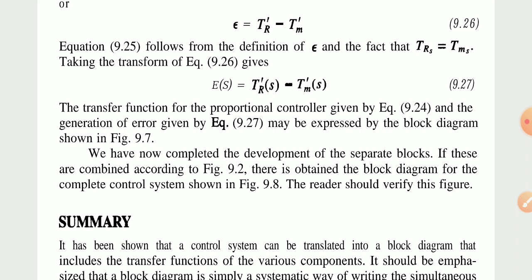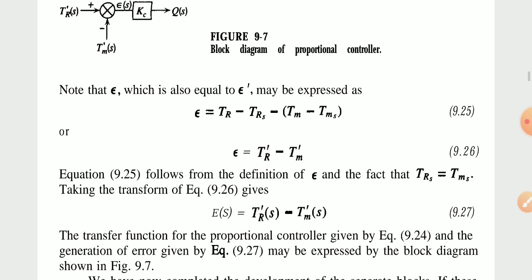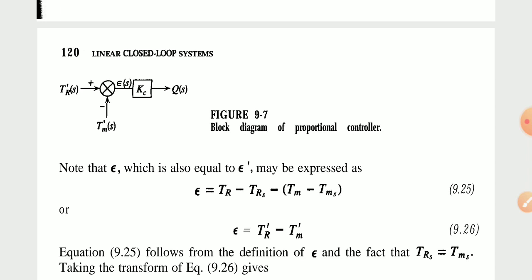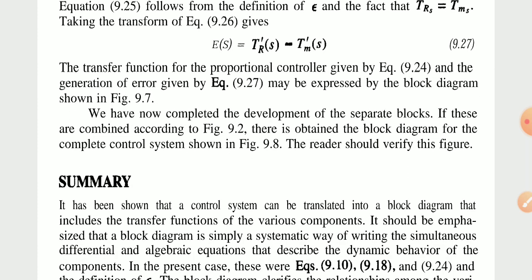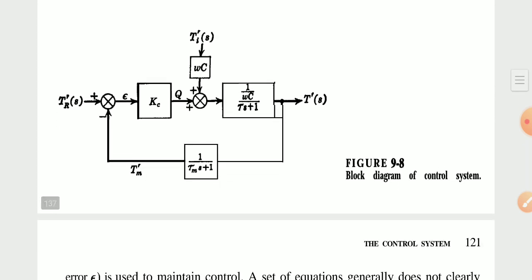The transfer function of the proportional controller is given by equation 9.24, and the generation of error given by the equations may be expressed by the block diagram in 9.7, this one. Okay, this diagram. We have now completed the development of the separate blocks according to figures 9.2 to 9.7. Okay, in the end we obtain the diagram for the complete controller system in 9.8. Look at this one.